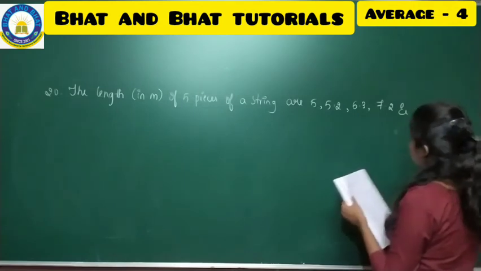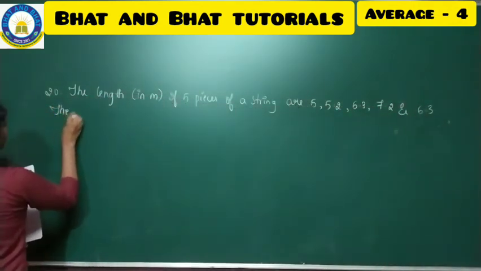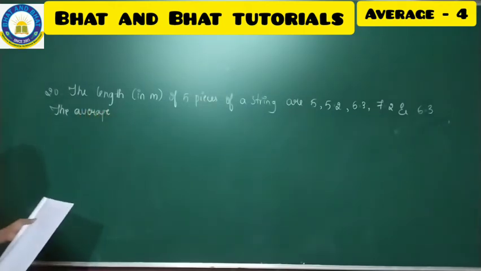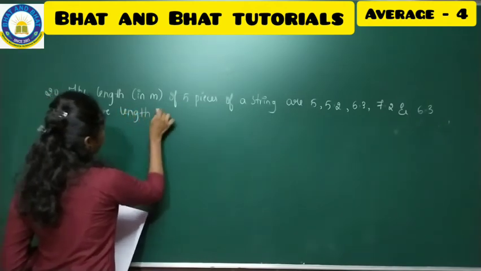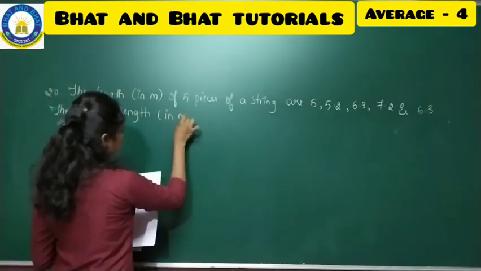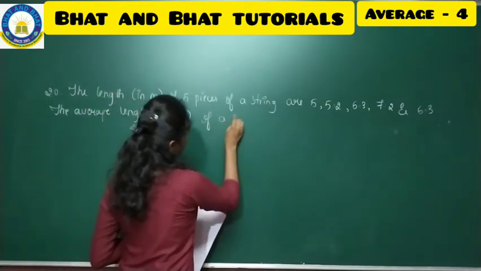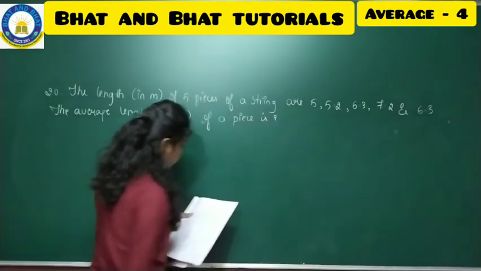Full stop and continue. The average length in meter, length in bracket, in meter, close the bracket, of a piece is, how much you have to find.